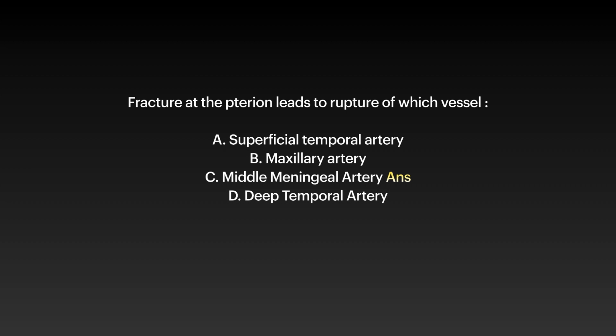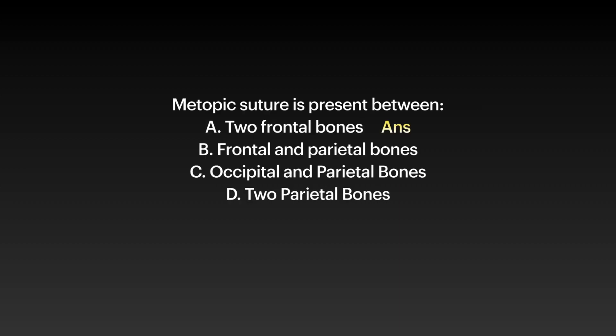And now the next question, this is sort of clinical. Basically in cricket injuries such type of condition may occur. Pterion is a point which is formed by four skull bones, which are your frontal, squamous part of temporal, greater wing of sphenoid and P for your parietal. Now this pterion overlies your middle meningeal artery and lateral fissure of cerebral hemisphere. So it is quite evident that a fracture at the pterion will lead to rupture of MMA and will cause extradural hematoma. So this was some sort of clinical question.